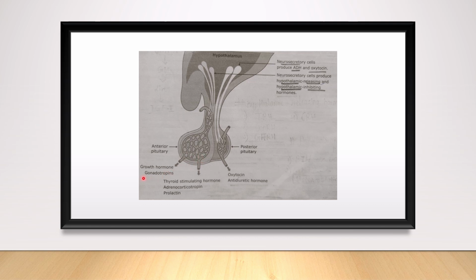The tropic hormones are growth hormone, gonadotropins, thyroid-stimulating hormone, adrenocorticotropin, or prolactin. So, anterior pituitary gland is dependent upon hypothalamic hormones. Once the hypothalamic hormones trigger anterior pituitary gland, it produces or inhibits the hormones.